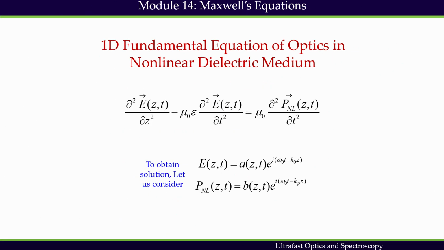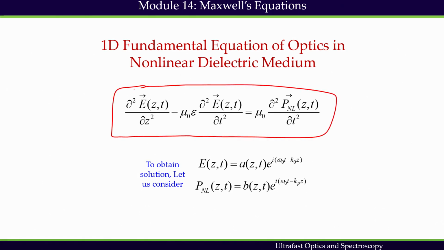We have seen this equation previously, but we haven't done the derivation before.